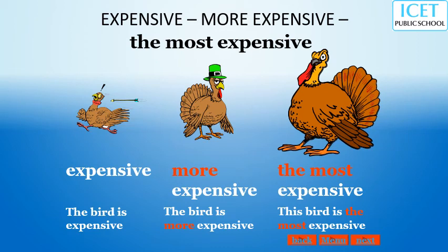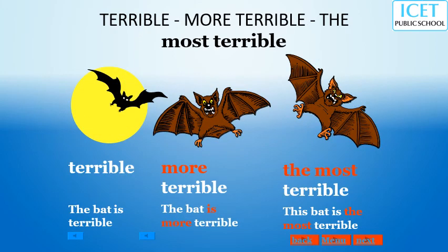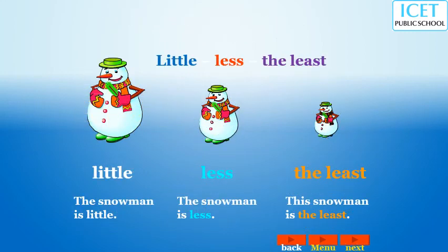Expensive, more expensive. The bird is expensive. The bird is more expensive. This bird is the most expensive. Again, a demonstrative adjective is there. I'm not making you confused again. Okay. And you can use terrible, more terrible. The most terrible bird is this one. You can see in the picture. Okay, the bat is the most terrible.